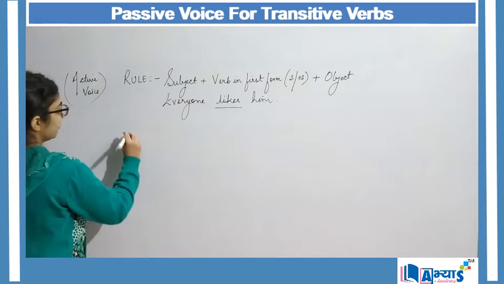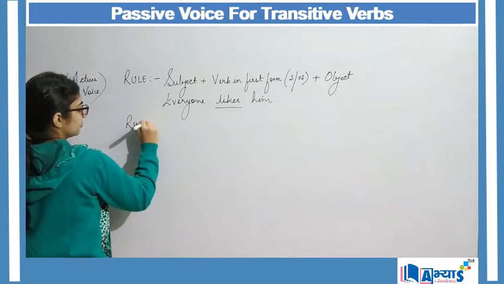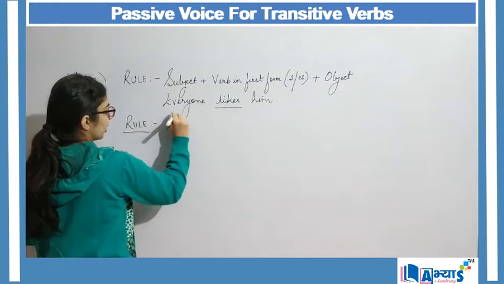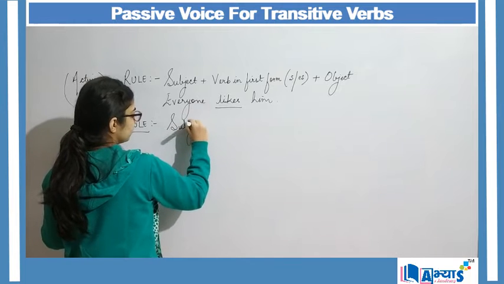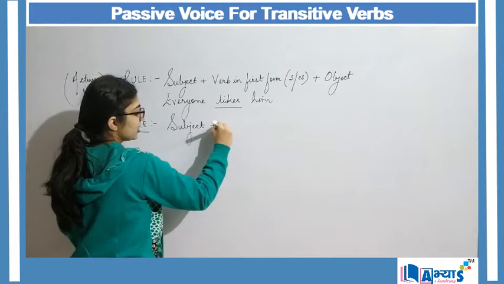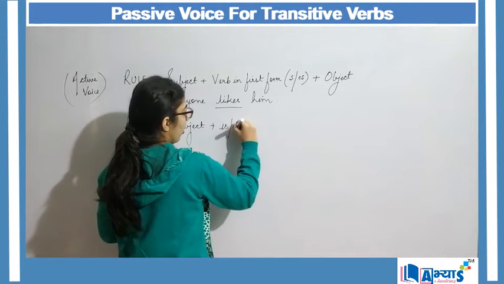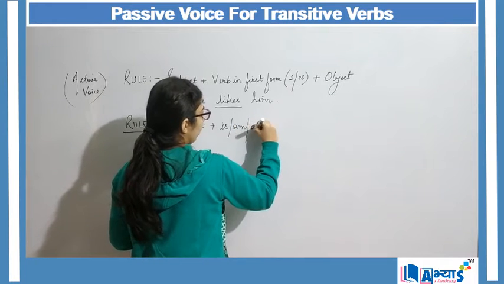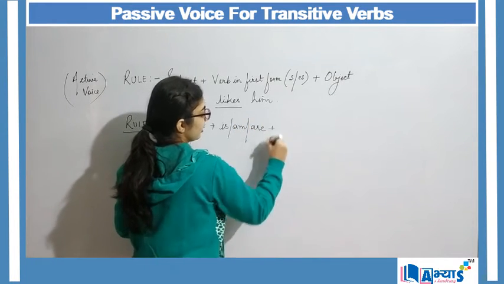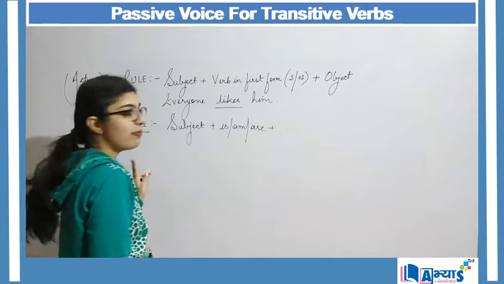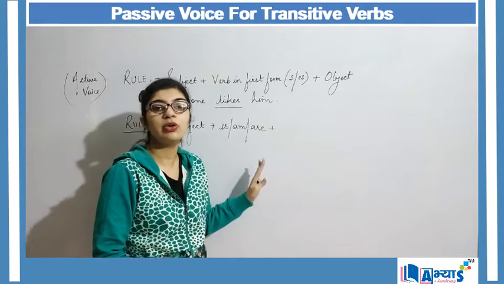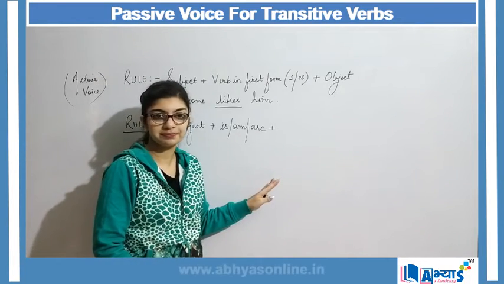So the rule will be subject plus is or am or are plus. Remember that for passive voice, our verb will always be in third form.